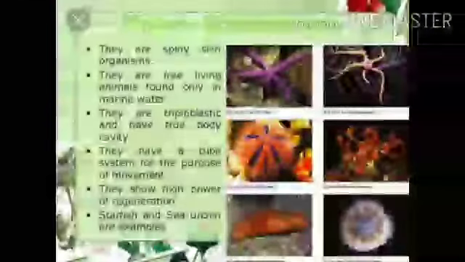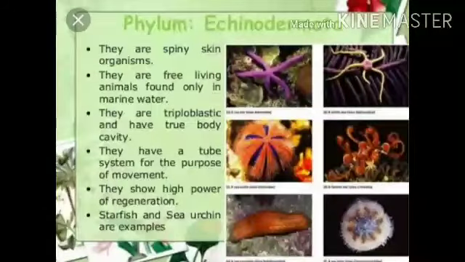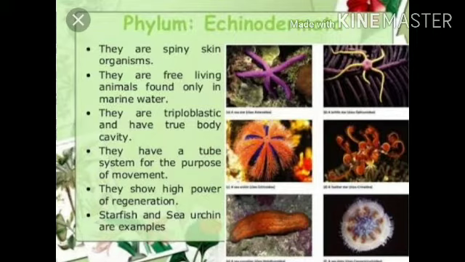Phylum Echinodermata. In Greek, echinos means spiny and derma means skin. These are spiny-skinned organisms. These are exclusively free-living marine animals. They are triploblastic and have a coelomic cavity. They also have a peculiar water-driven tube system that they use for moving around. They have hard calcium carbonate structures that they use as a skeleton. Examples are sea stars and sea urchins.